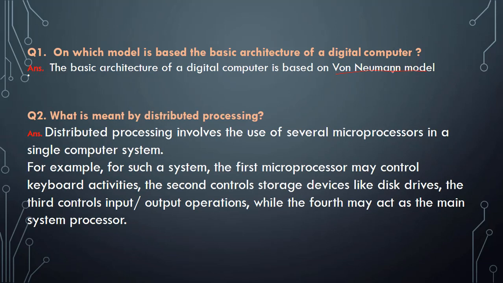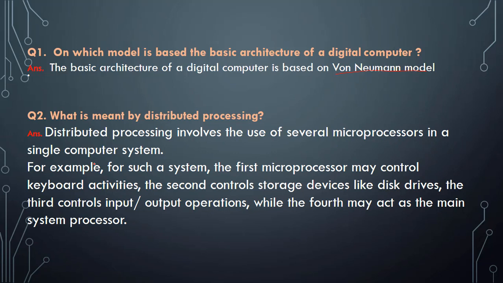The next one, what is meant by distributed processing? Distributed processing means the use of several microprocessors in a single computer.